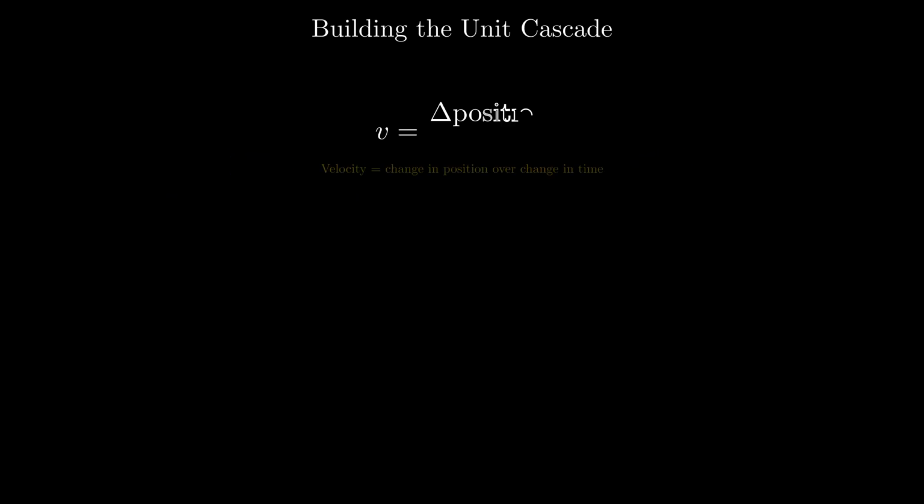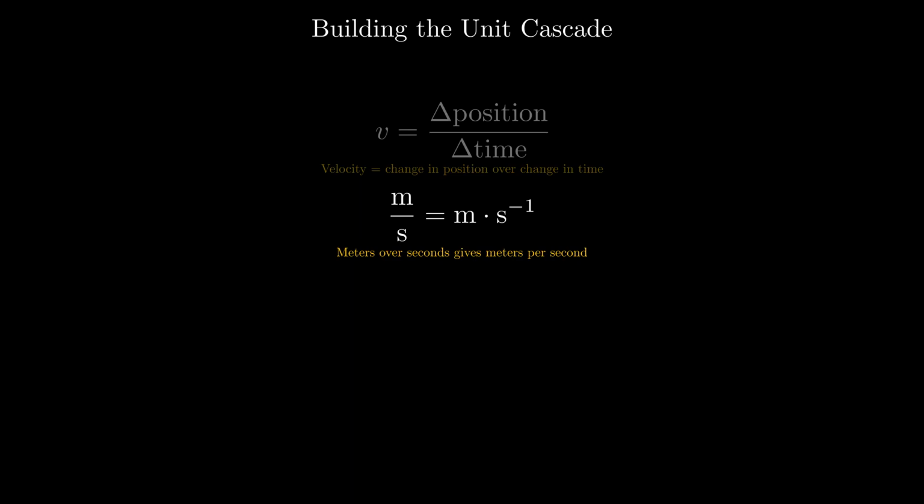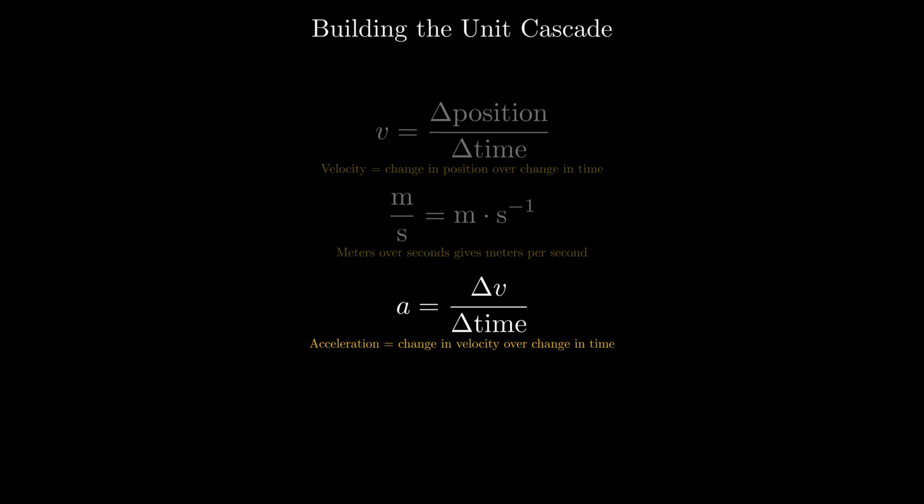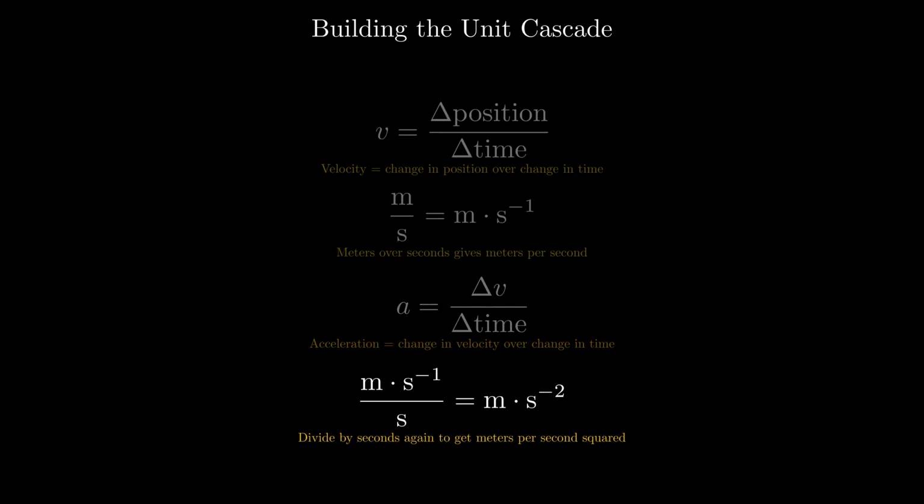Start with velocity, the change in position divided by the change in time. Meters divided by seconds gives meters per second, which we write as m times s to the minus 1. Now move on to acceleration, the change in velocity divided by time once again. Take meters per second and divide it by seconds one more time. That gives meters per second squared, written m times s to the minus 2. Each step simply stacks another second into the denominator.